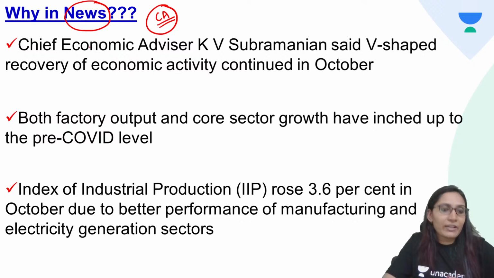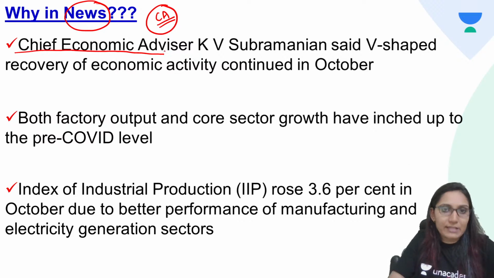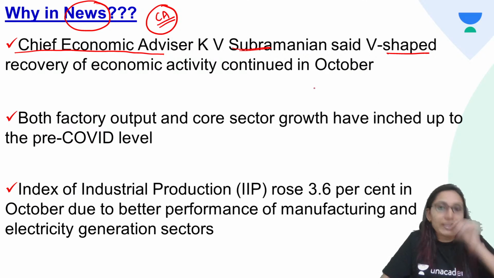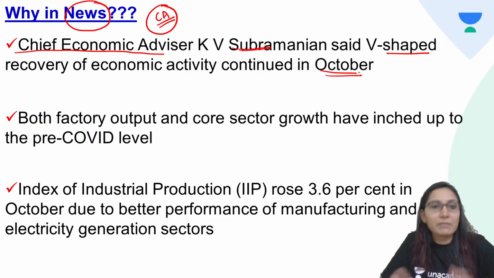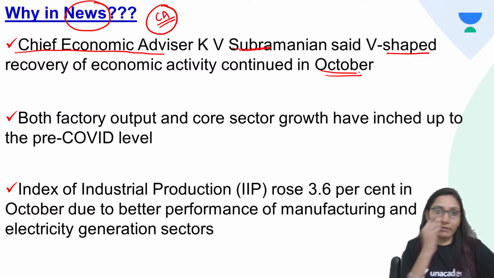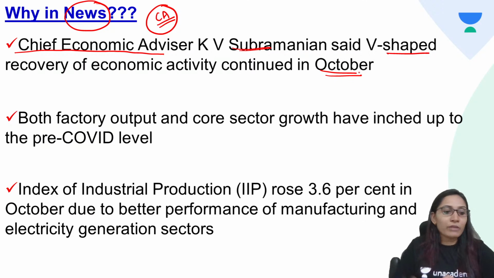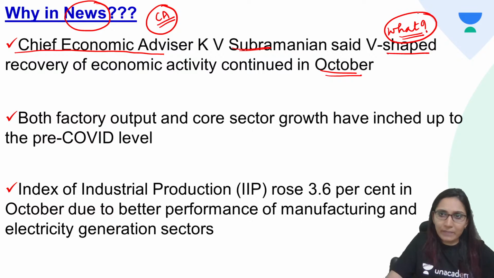So current affair is that the Chief Economic Advisor KV Subramaniam has said V-shaped recovery of Indian economy or economic activity has continued in the month of October as well. So this is the statement made by the Chief Economic Advisor KV Subramaniam. Now what we need to understand here is what is V-shaped recovery. We will be discussing about it in detail. So keep this question in your mind.